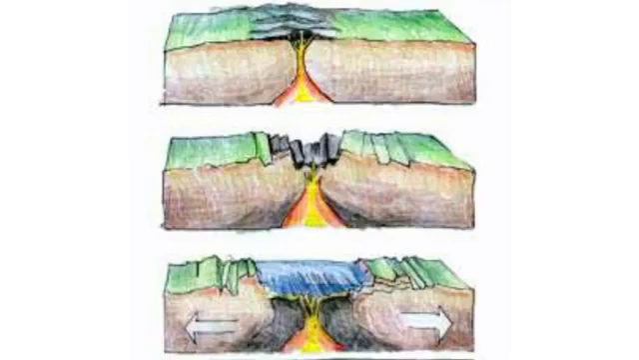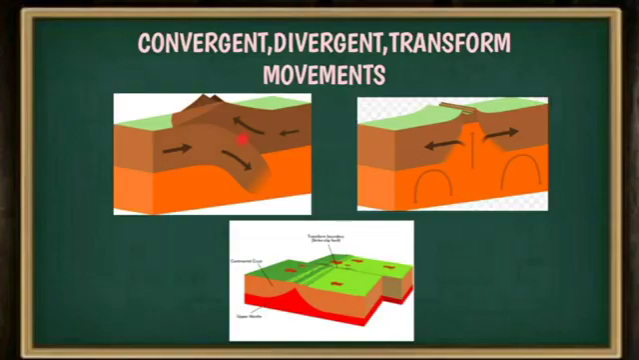Drama at the margins. The margins are the boundaries of the plates. They have great geological activity. At the boundaries, different types of movements will take place. Here we have three types of movements: the convergent movement, the divergent movement, and the transform movement. So, what is convergent movement?